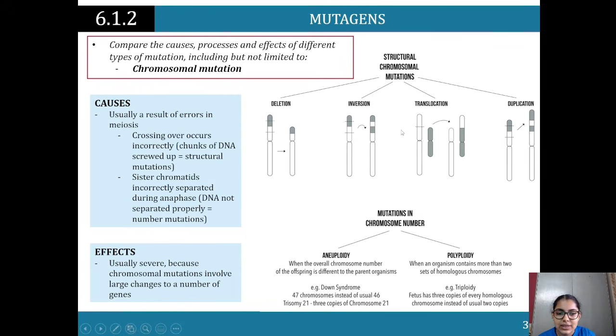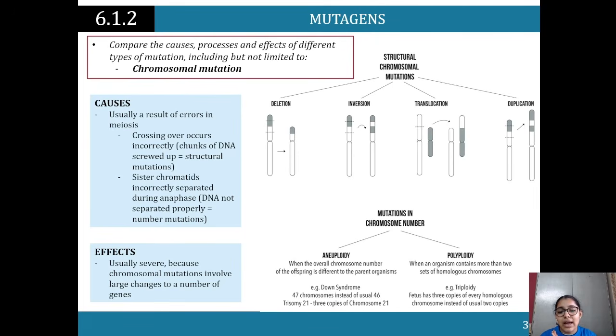Translocation, as you can see, it's been changed. So the formation over here in crossing over, they've changed completely. And duplication, it's been duplicated. So it's gone from here, and it's popped up again over here at the top. So sister chromatids are incorrectly separated during anaphase. So when they separate during anaphase, it's happened incorrectly, which has led to these specific mutations.